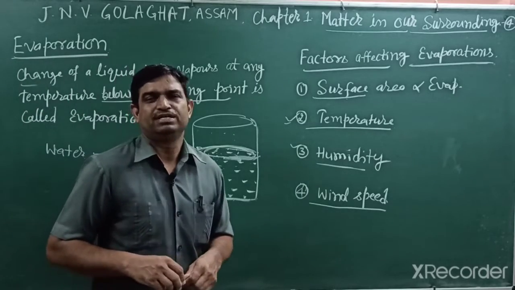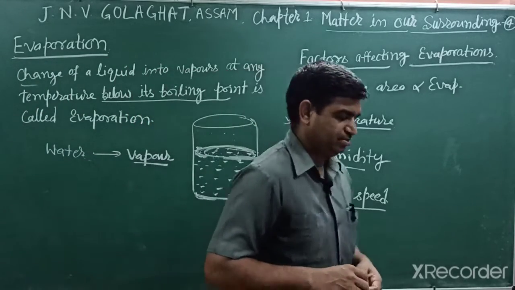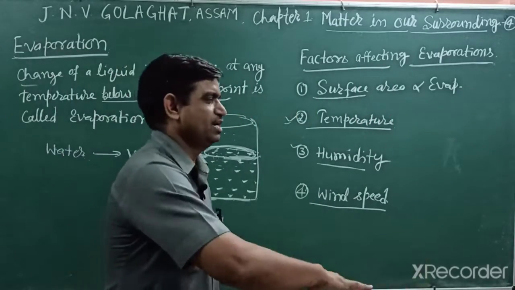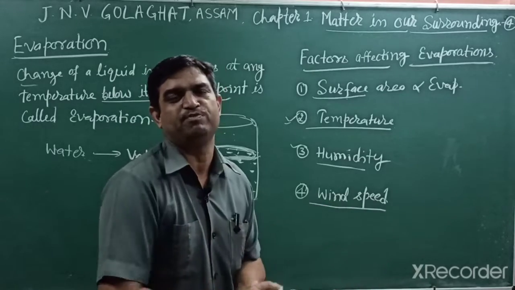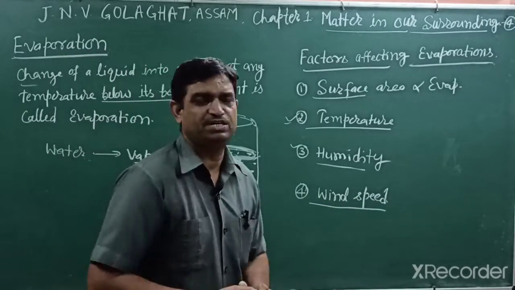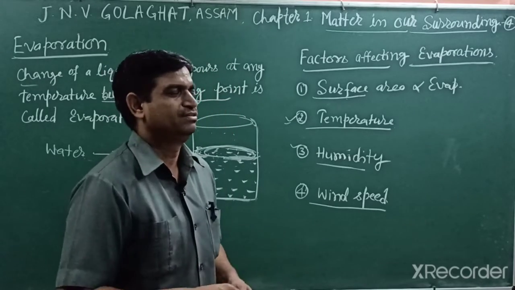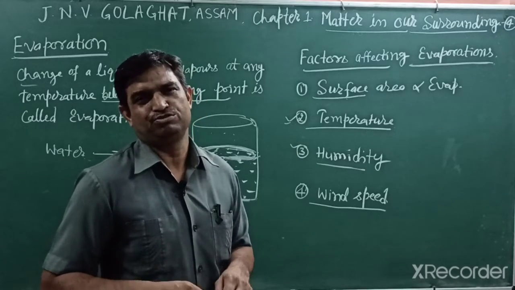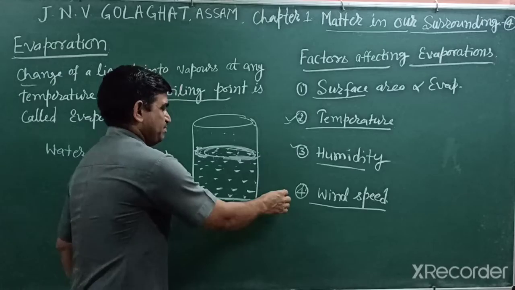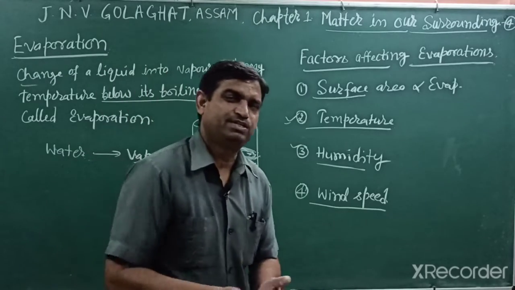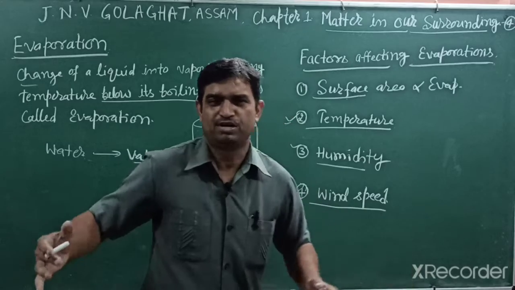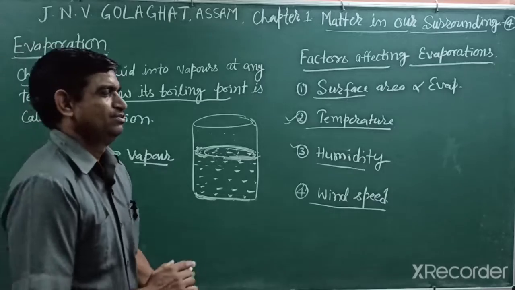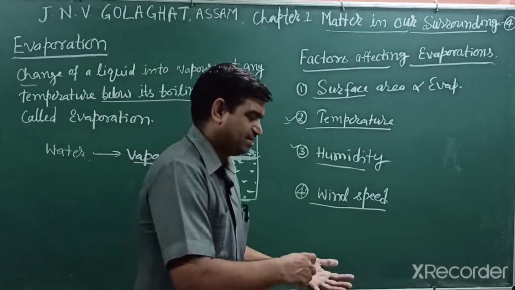Another one: in summer seasons, people splash water around the hotel or on their roof. Why do they splash water surrounding the hotel and the roof in summer season? That is also evaporation, because if they splash the water around, that water converts into vapor state, taking energy from the surroundings. When taking energy from the surroundings, that causes cooling.